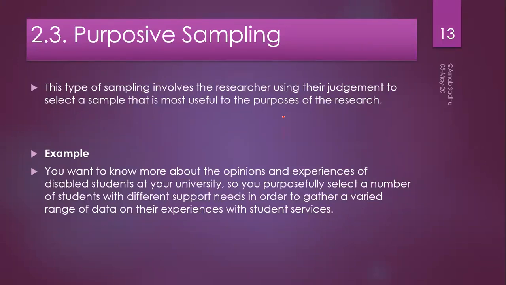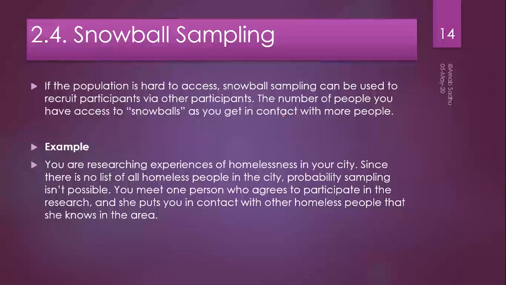Another example, you want to know more about opinions and experience of disabled students at your university. So you purposefully select a number of students with different support needs in order to gather a varied range of data, right? So you are selecting only the children with special abilities, right? Disabled students. The fourth and the last one is known as snowball sampling.